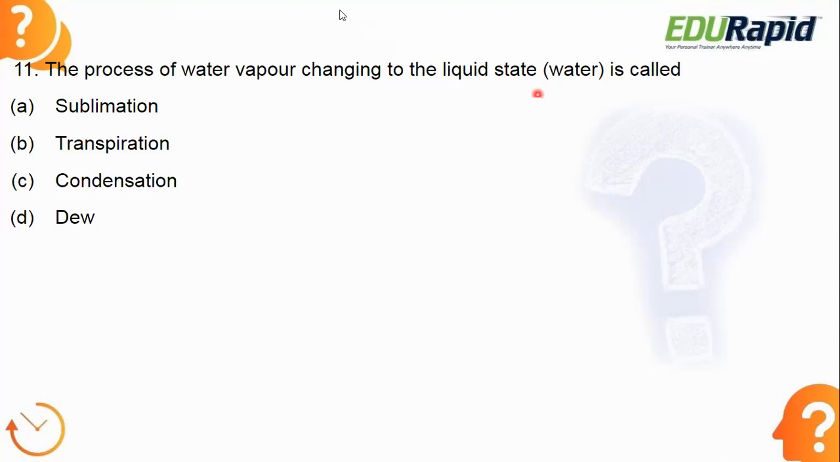What is the answer? Very simple, right? Let's see the answer. Answer is option C, condensation.